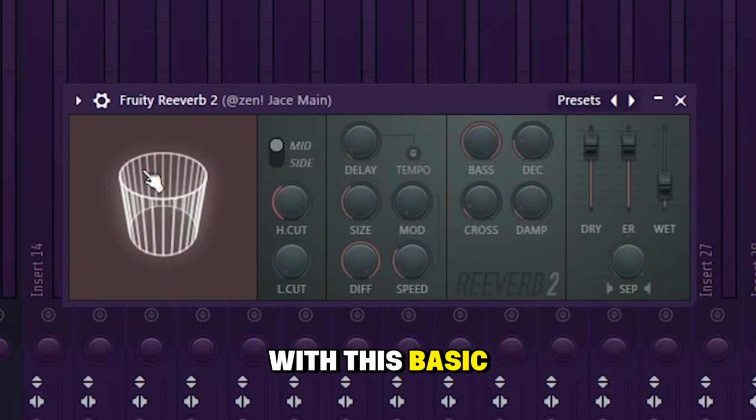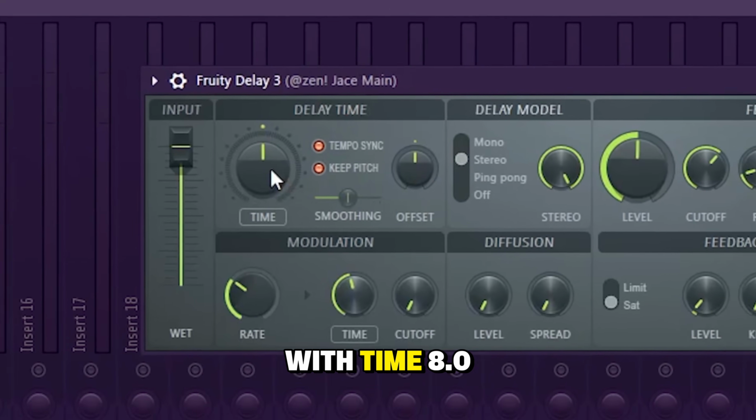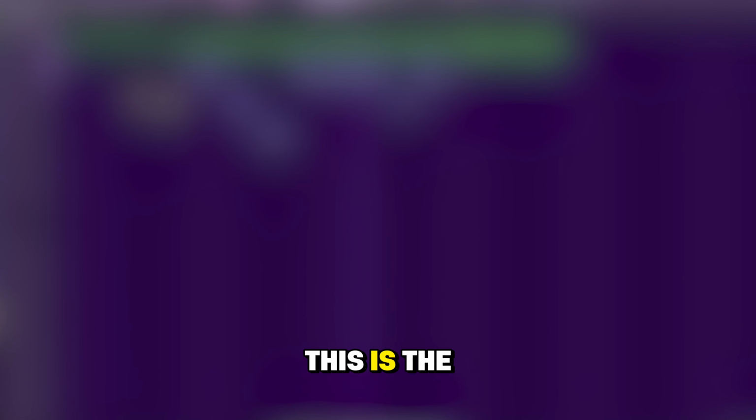Add a reverb with these basic settings and set the mix level around 20%, and add a fruity delay 3 with time 8.0, delay model on stereo and feedback level 63%. This is the Jace vocal chain.